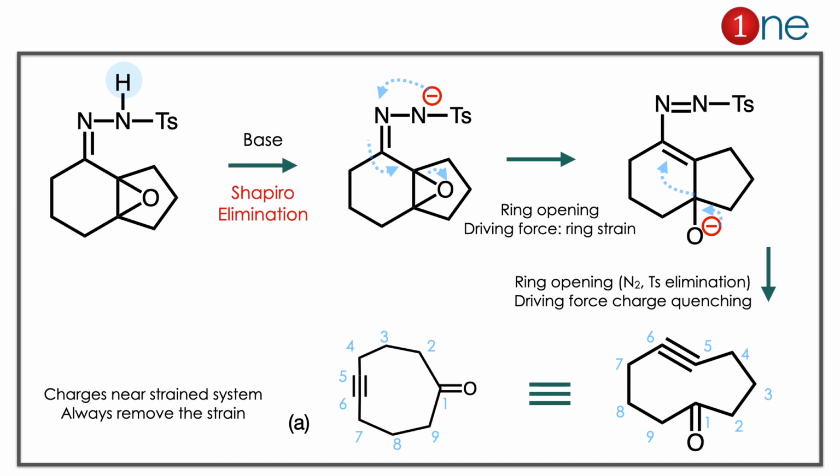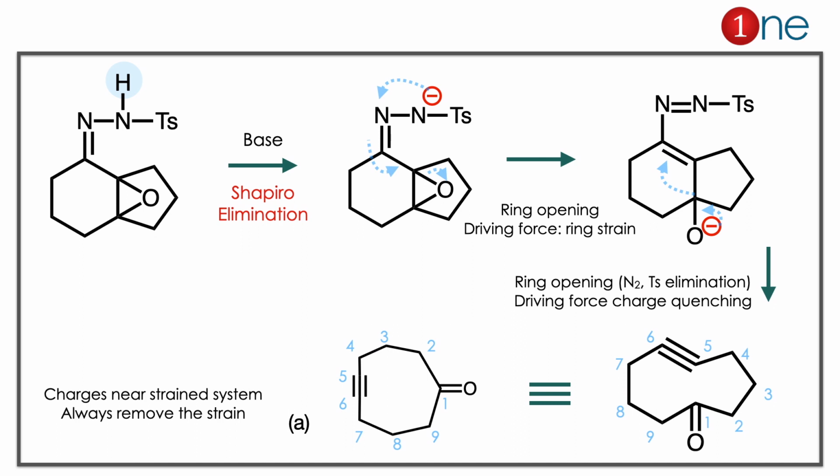What really happens is the acidic proton is removed and an anion is formed. The anion has to be quenched. So the anion travels continuously. During the anion movement, the epoxide is a strained system, so it also opens. So the double bond is formed, the alkene is formed, and you have epoxide opening. So the negative charge finally travels to the oxygen. It has to be quenched.